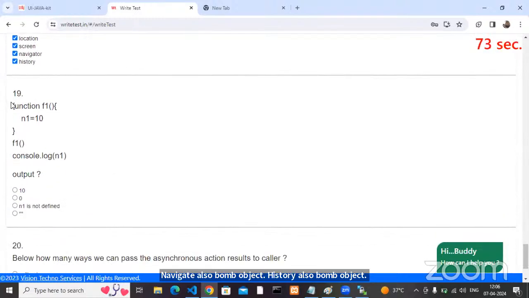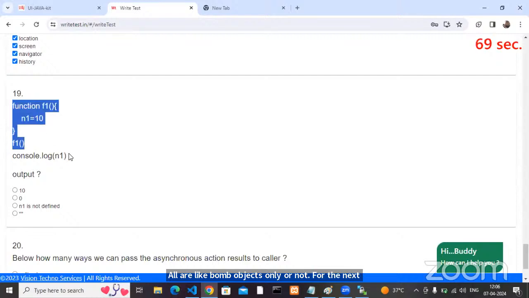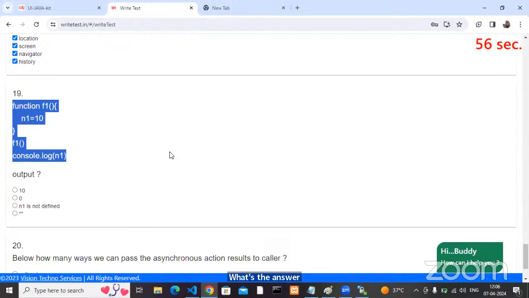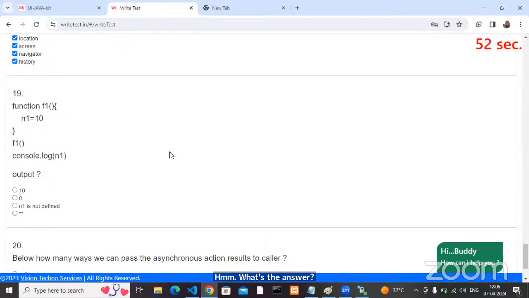Okay, next. function f1, n1 equals 10. f1 called, console.log of n1. What's my answer? Yeah, my answer is 10.